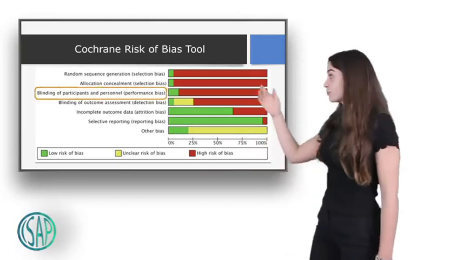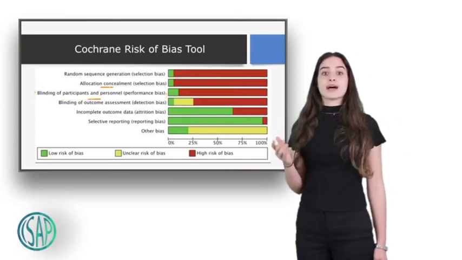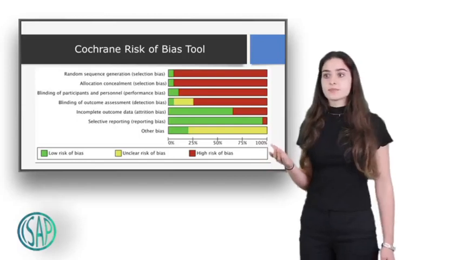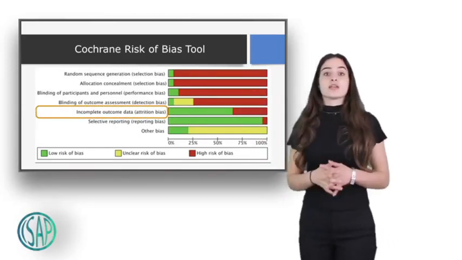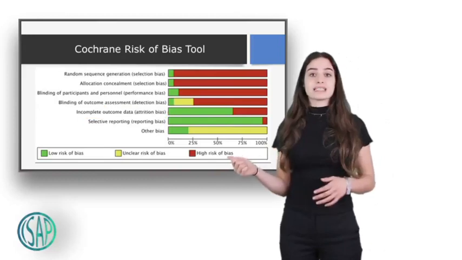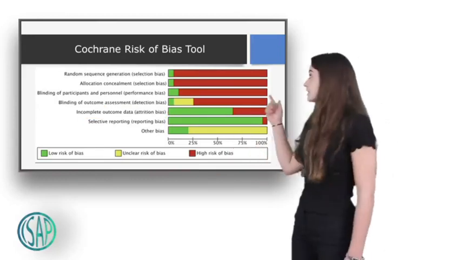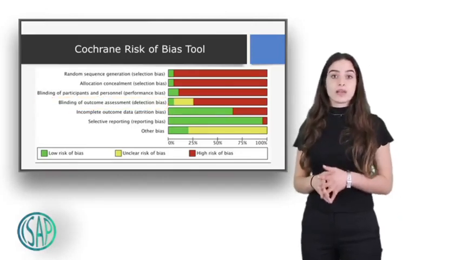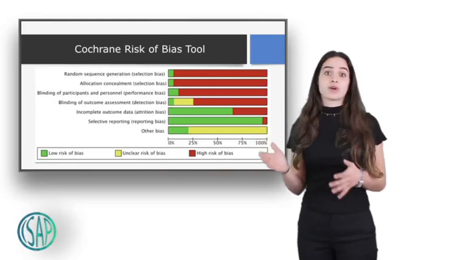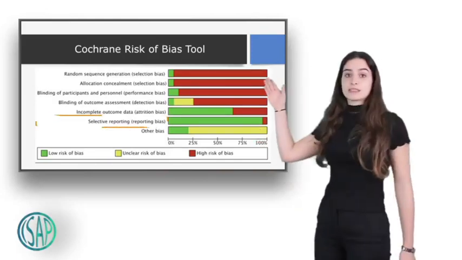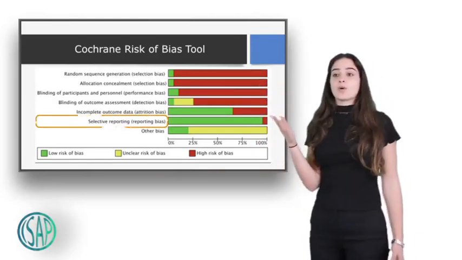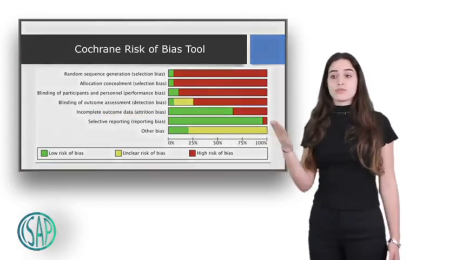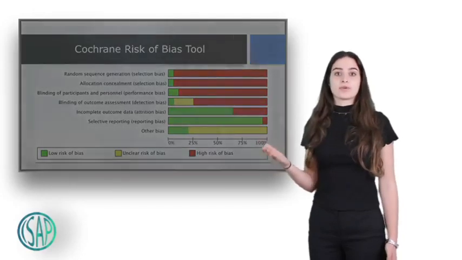Moving forward to performance bias, it refers to the blinding of participants and personnel. So if that has been done, then there is low risk of bias. Attrition bias refers to the incomplete outcome data, so missing data or losses to follow up. Detection bias refers to the blinding of outcome assessors. So if there was blinding, then detection bias is low risk. And finally, reporting bias refers to the incomplete or selective reporting of outcomes and results. So if there is no selective reporting, then the bias is low risk.